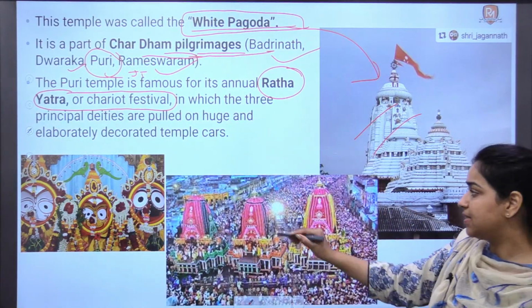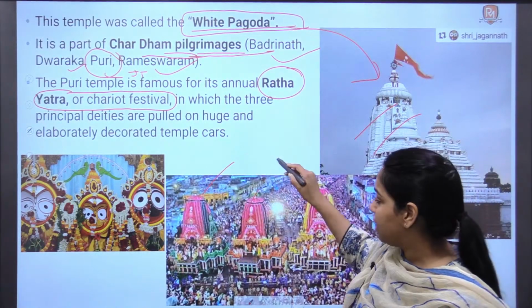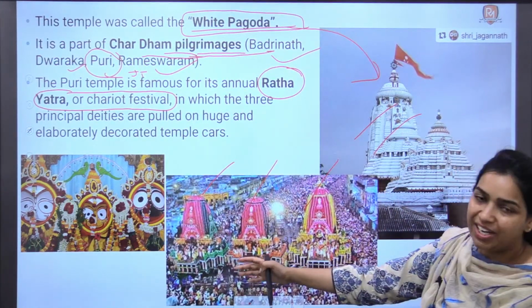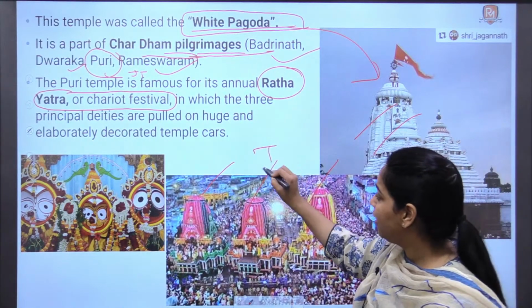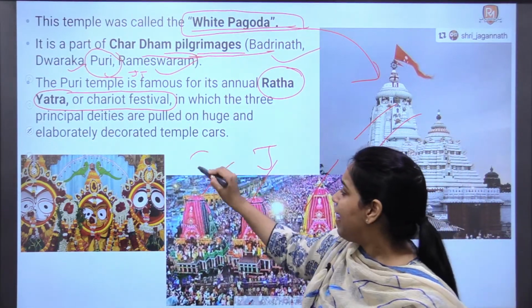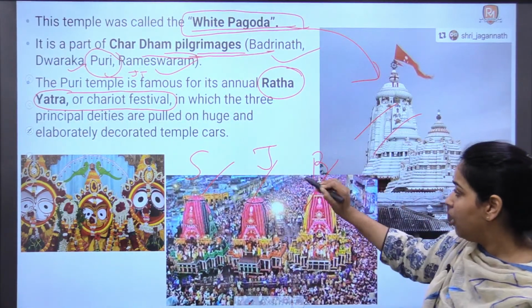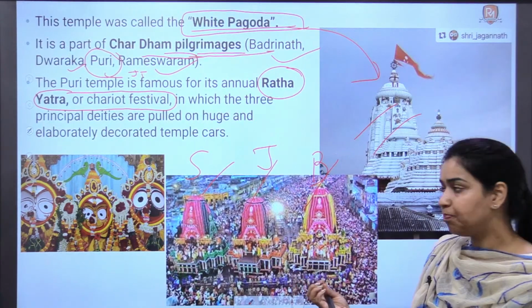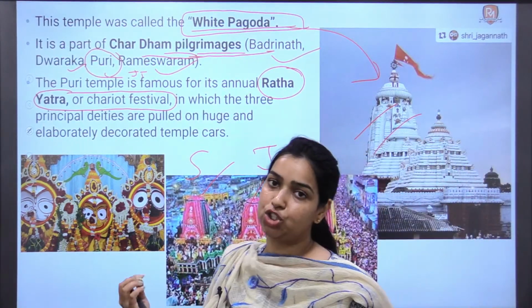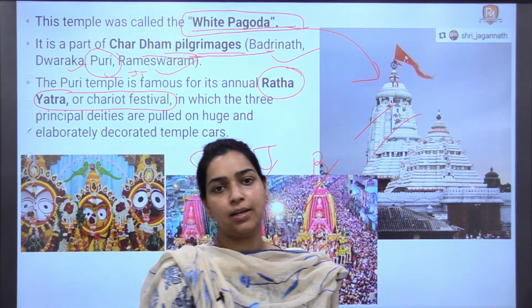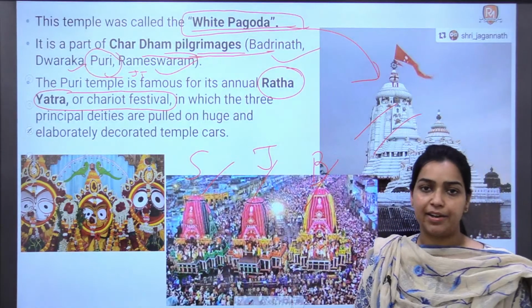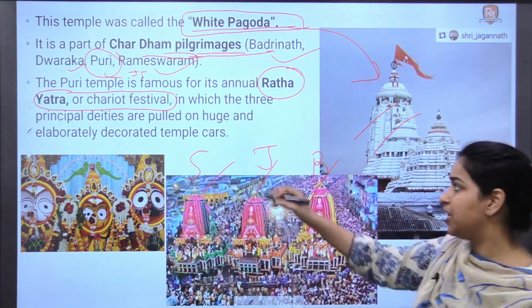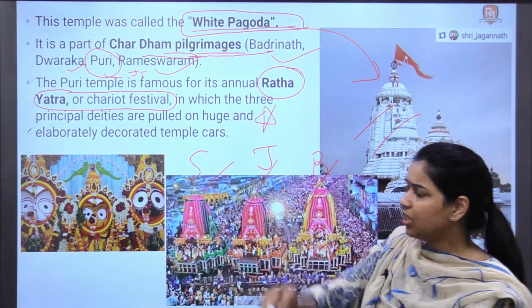Three wooden chariots are built. In these, the three deities of the temple are situated: Lord Jagannath, his sister Subhadra and his brother Balabhadra. They are taken out on a yatra in the entire town.